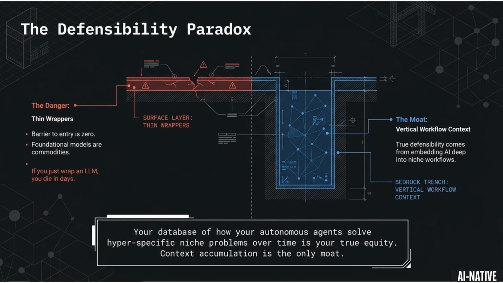The defensibility paradox highlights the danger of thin wrappers, where the barrier to entry is zero. True defensibility, or the moat, comes from vertical workflow context, embedding AI deep into niche workflows. Context accumulation is the only moat.